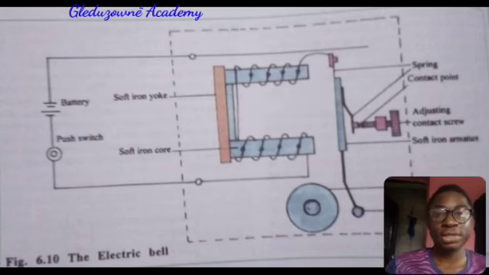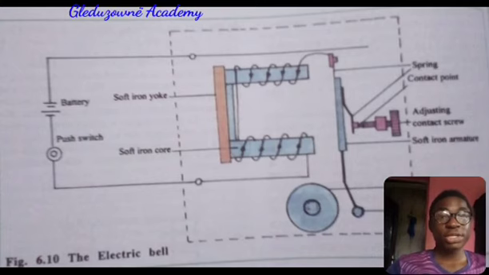So next, let's talk about the electric bell. The electric bell is another device that works based on the electromagnetic principle. In this case, you complete a circuit, and then the current induces a magnetic force, and that magnetic force causes an attraction with an iron bell. This iron bell will strike a gong, and that gong will sound. That is how it works. It also operates on the rapid switching of electricity. The electricity is switched on and off rapidly, so that causes the ringing effect.